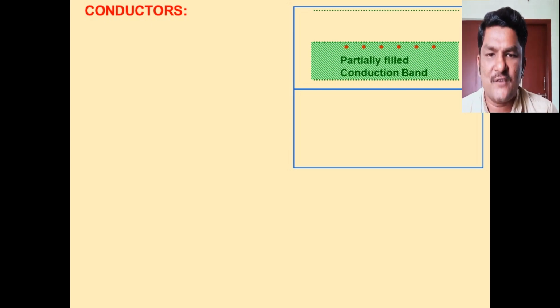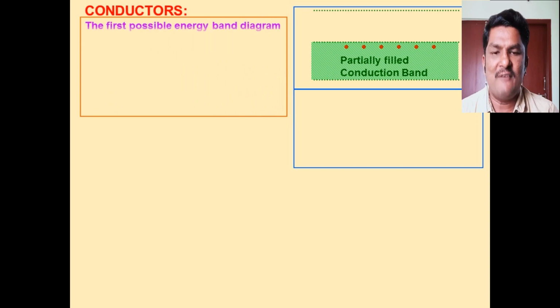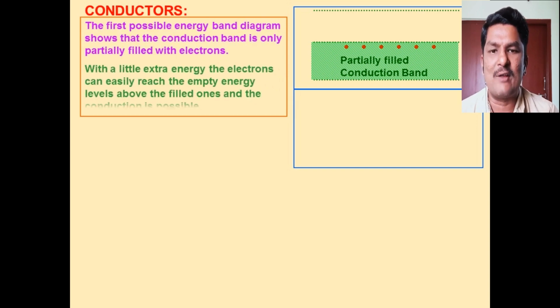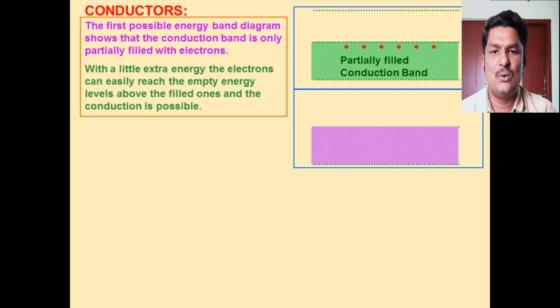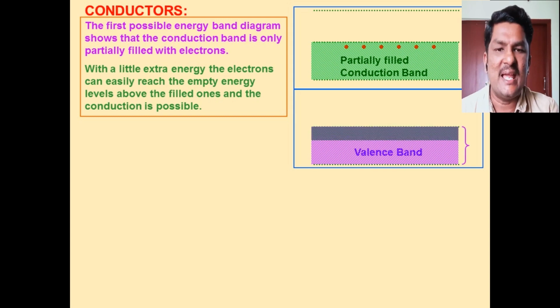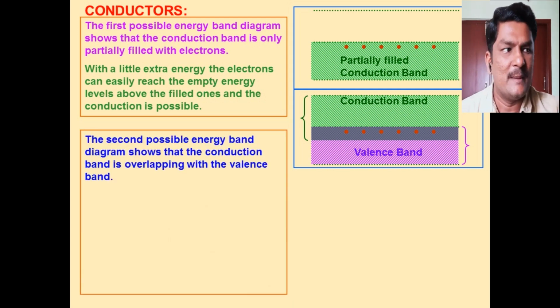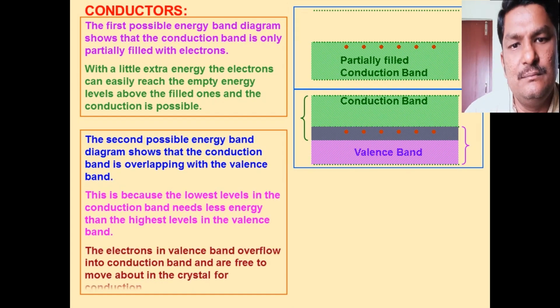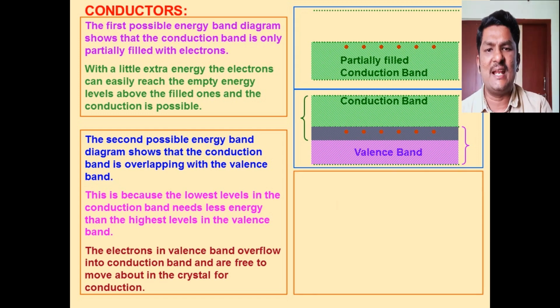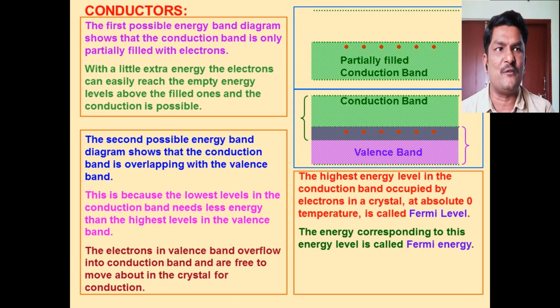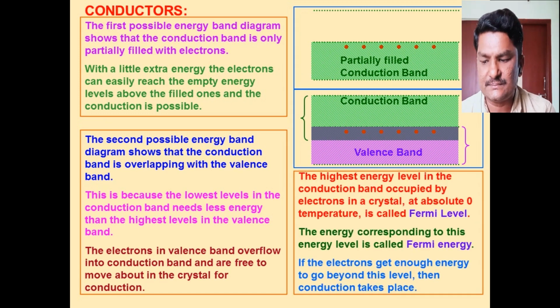In the case of conductors, the valence band and conduction band overlap, so the forbidden energy gap is 0 in the case of conductors.